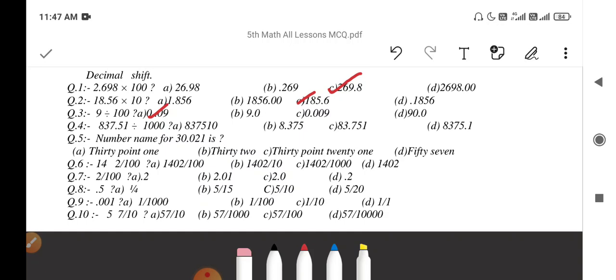So the answer will be 0.83651, but the answer is not given here. Next question, number name for 30.021.